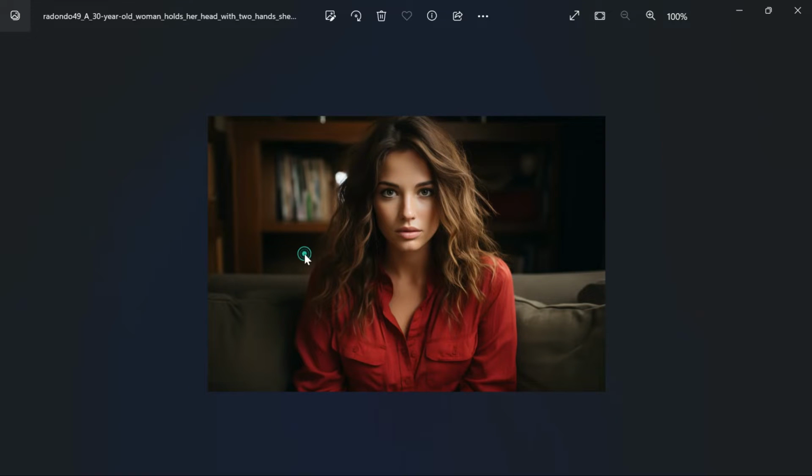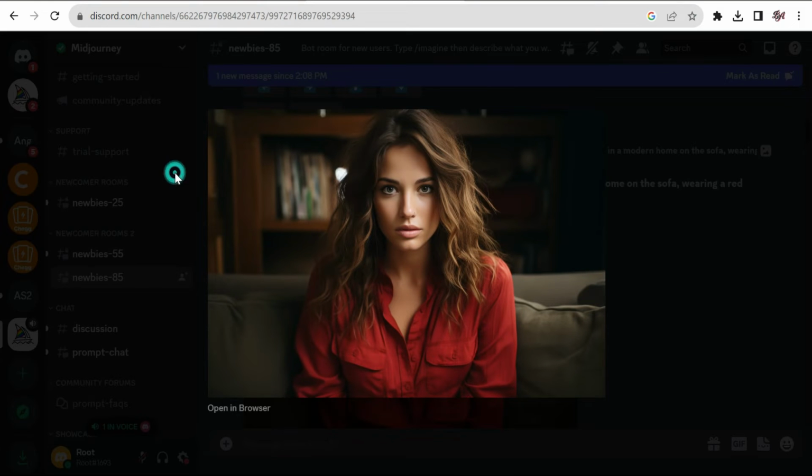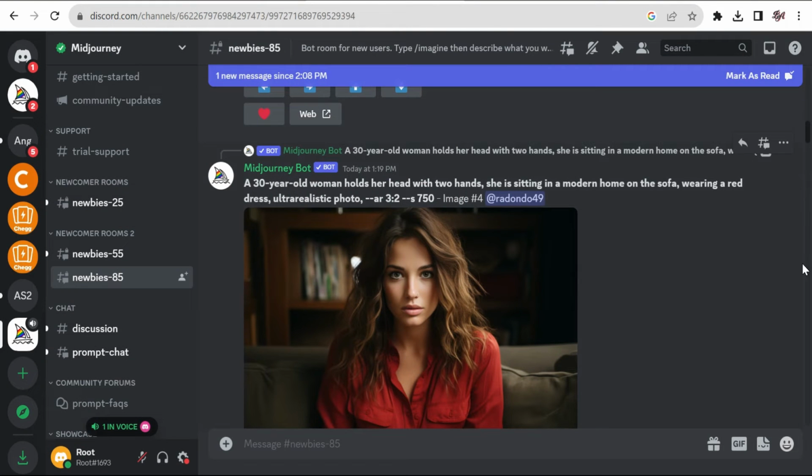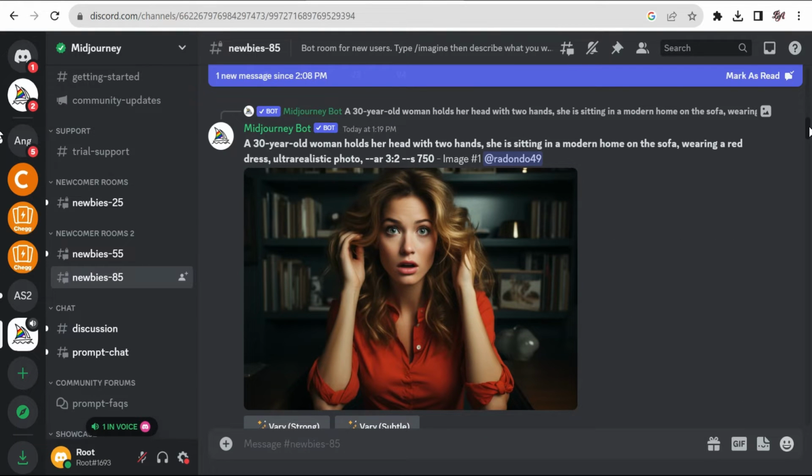This is the image which I'm gonna use. To generate this image you can use Midjourney. I have generated this image with the help of Midjourney. You can generate any kind of image with the help of Midjourney. So I'm just gonna use this image for creating avatar video. You can generate any kind of image or you can use your own image to generate avatar talking video. So this is the image which I'm gonna use for demo.